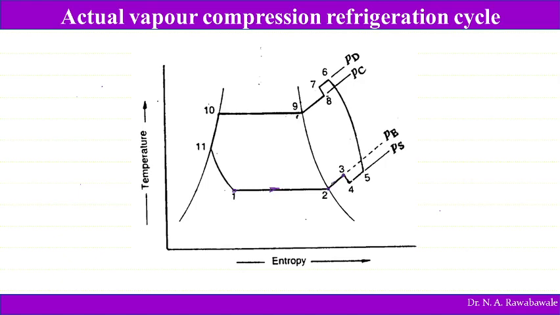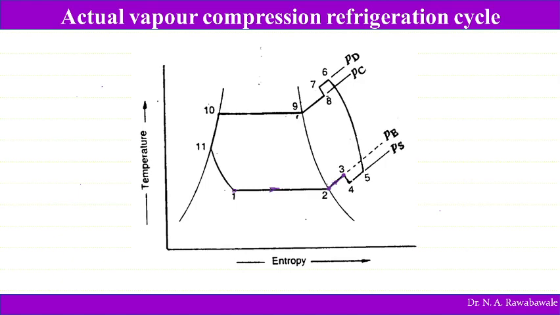As the refrigerant moves through the evaporator, an increase in its temperature is observed, and superheating of the refrigerant takes place from 2 to 3. In a usual process we say that the refrigerating effect starts at point 1 and ends at 2.